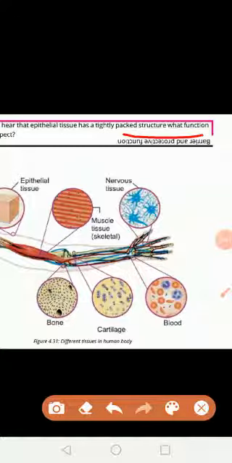So these are the different types of animal tissue we have discussed in detail. I hope you will learn and understand it. Make MCQs, short questions, and practice the diagrams.